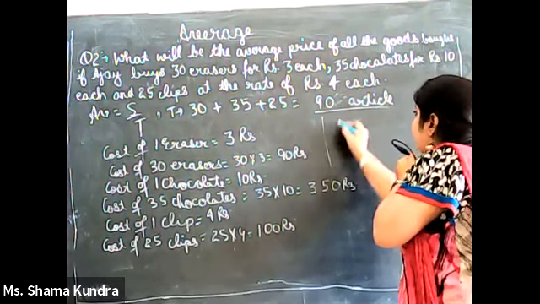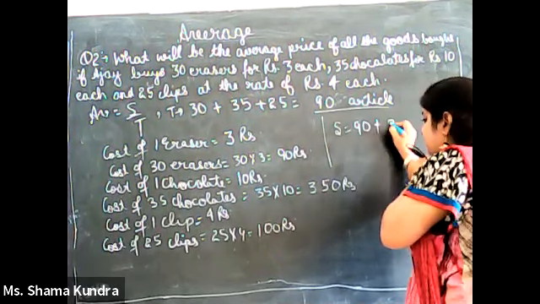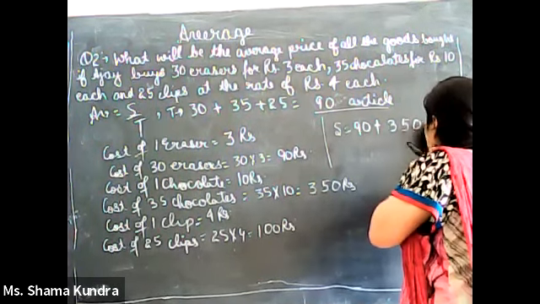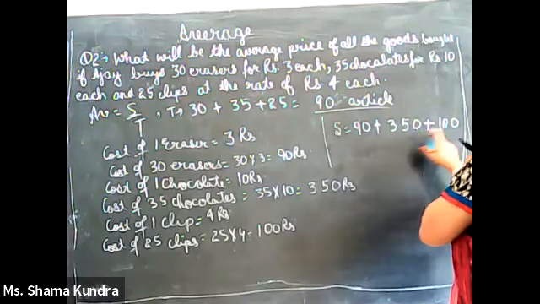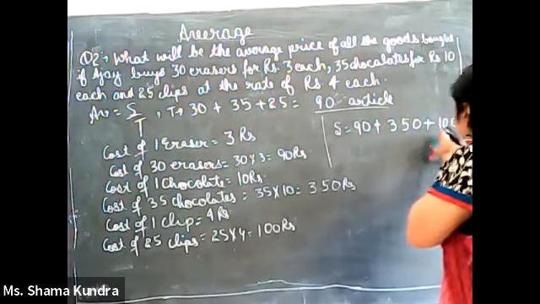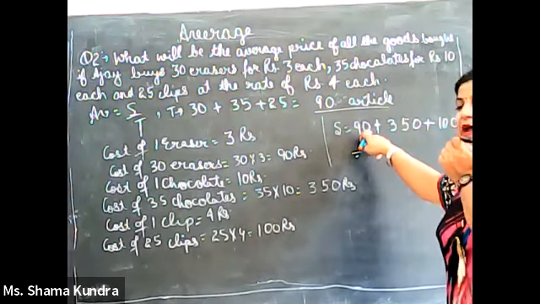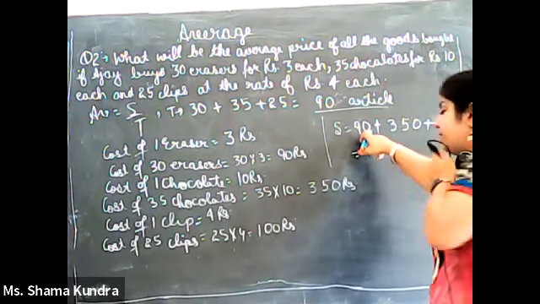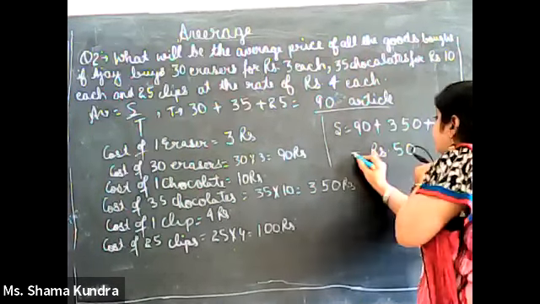Value of sum will be 90 plus 350 plus 100. 350 plus 100 is 450, and 450 and 100 is 550, minus 10, 540 rupees, 540.